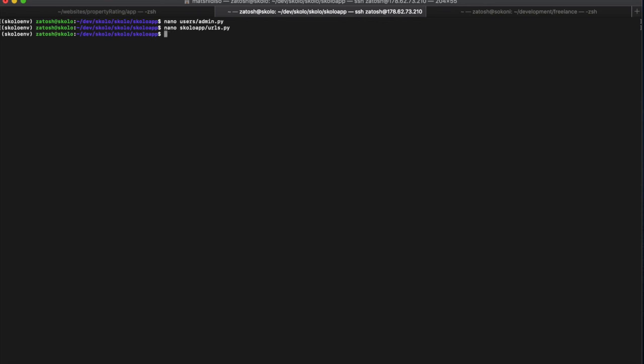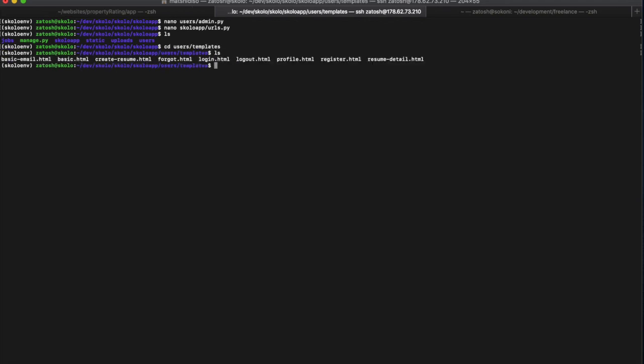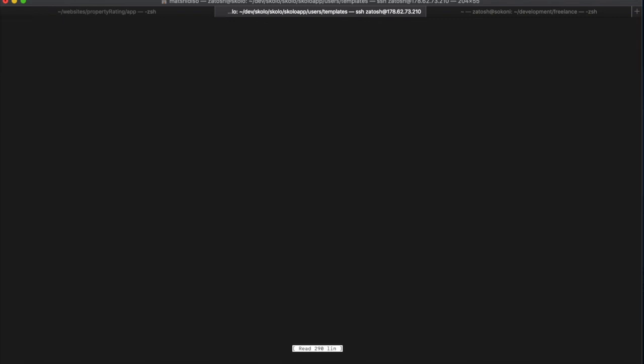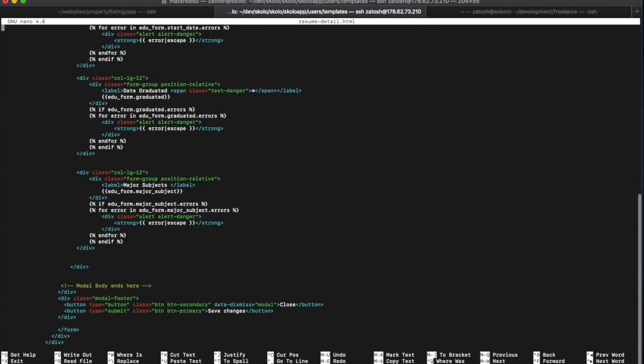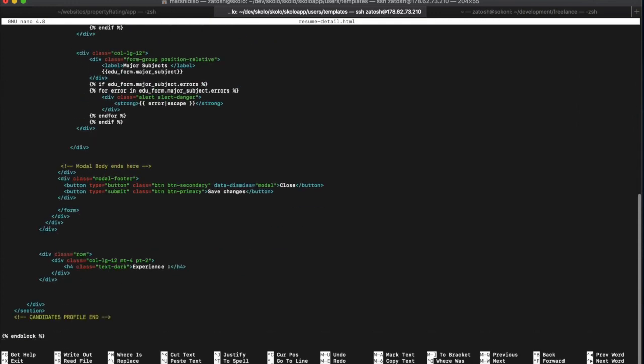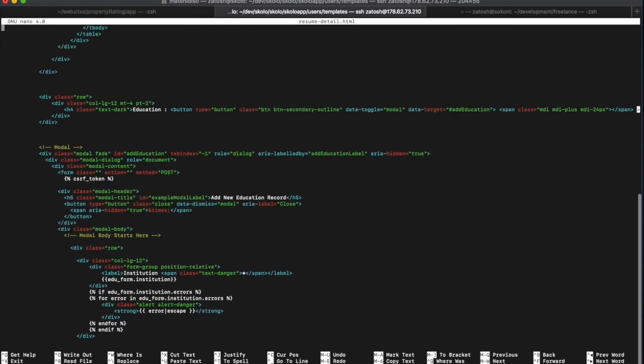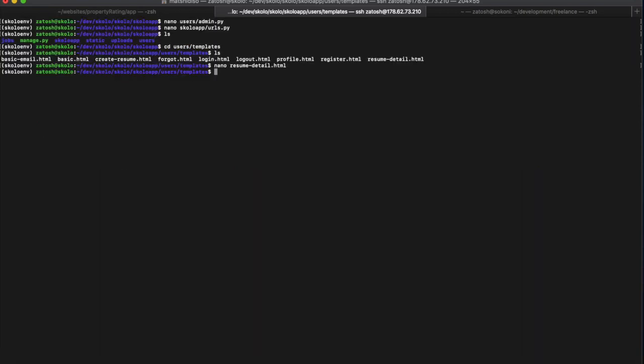Let me just list and see where I am. I need to go to cd users, templates. Then I need to list everything in here, and the template that I want is this resume detail. So I'm going to nano that template and open it up, and I'll just show you that I've already pasted this form at the bottom here. It's just what I was showing you. I've already copied and pasted it in here. So I'm going to close this and cd out of there.